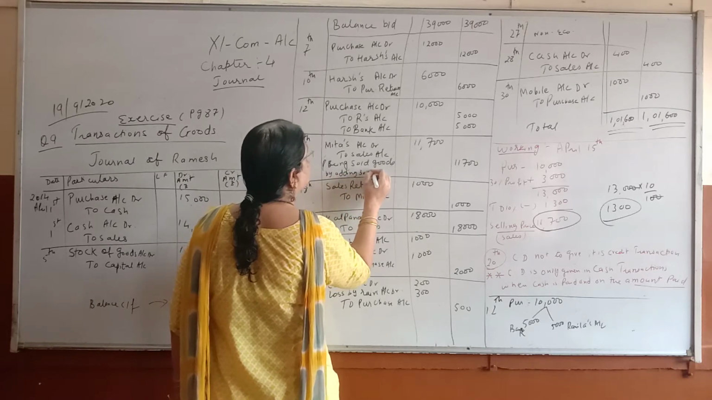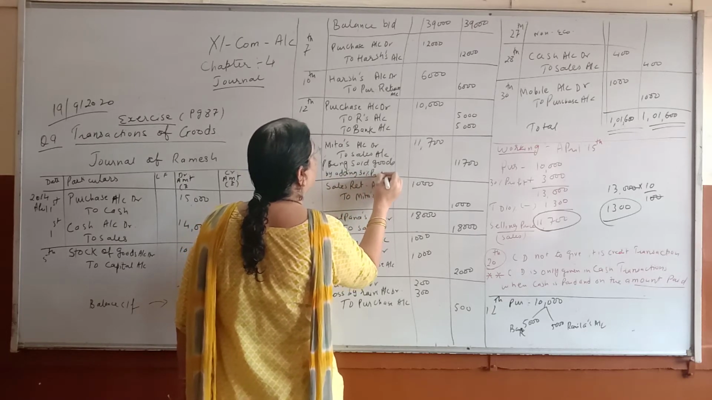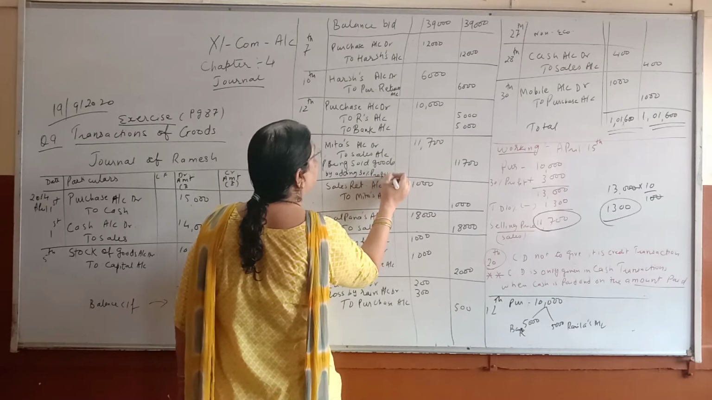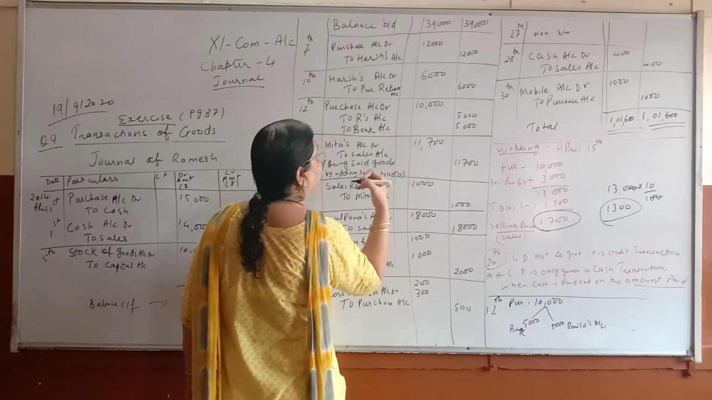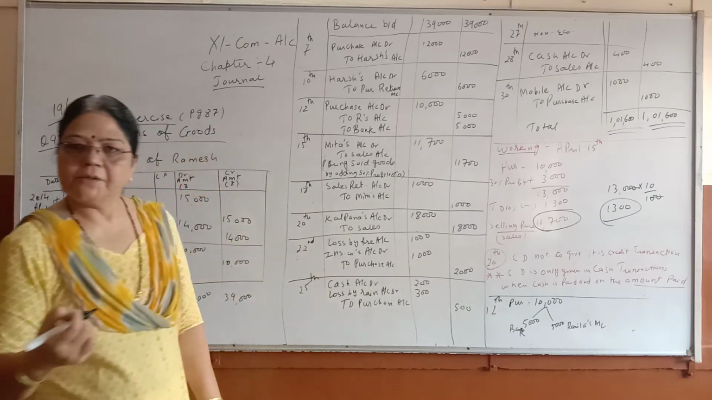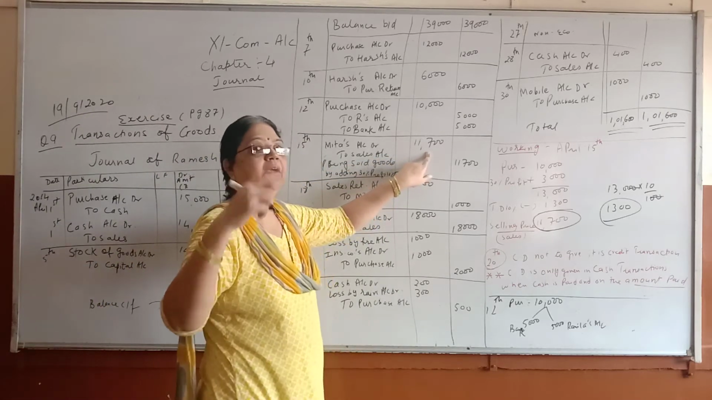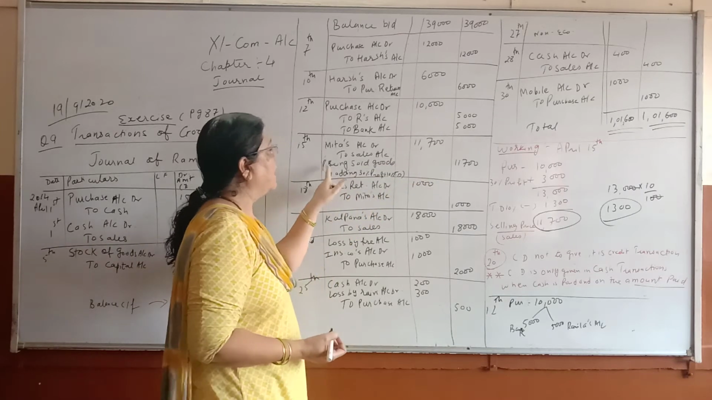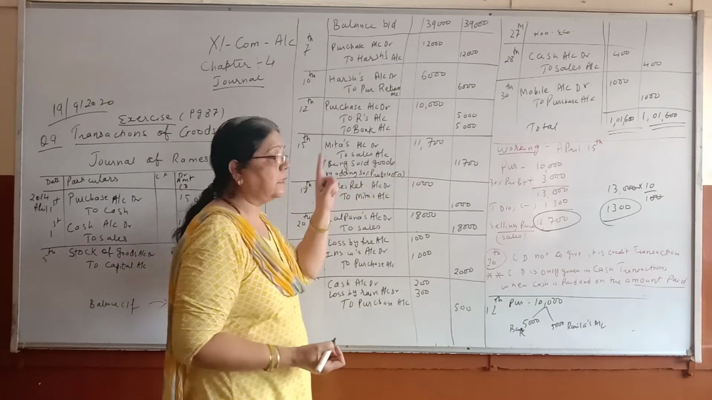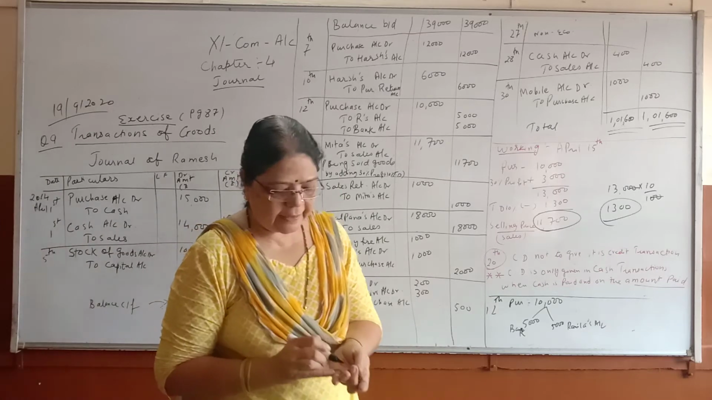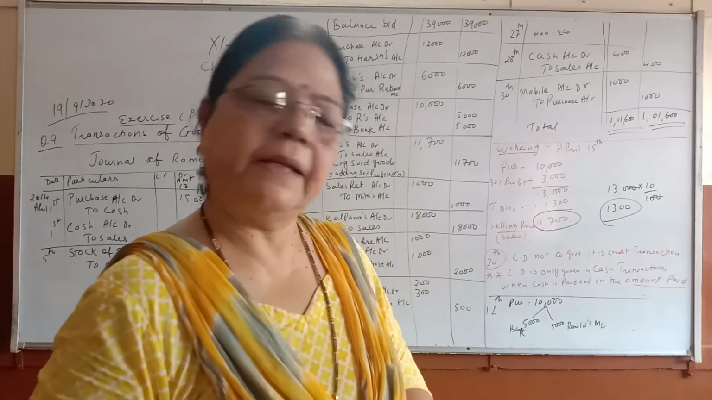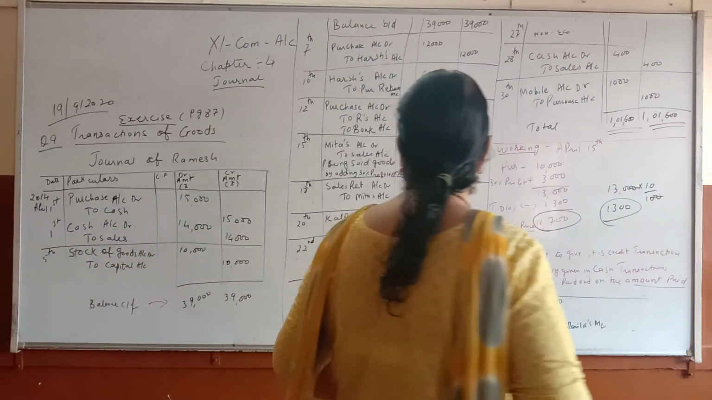30% profit and 10% TD. This is only for you, Anamita, so you can know how I got 11,700. You will think when you revise. So here I have written: being sold goods by adding 30% profit and 10% trade discount. So this is about Mita.